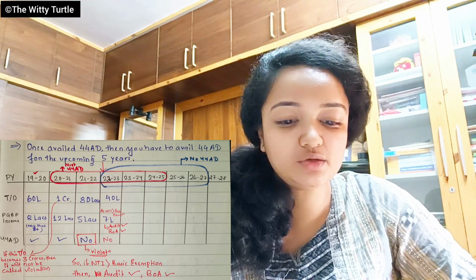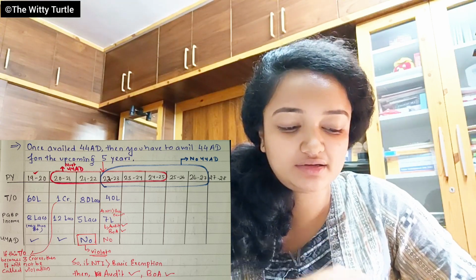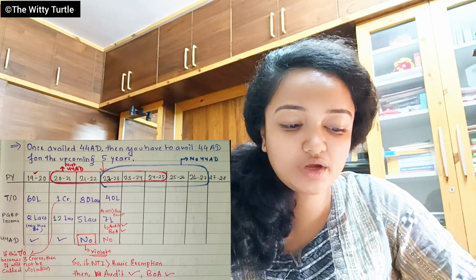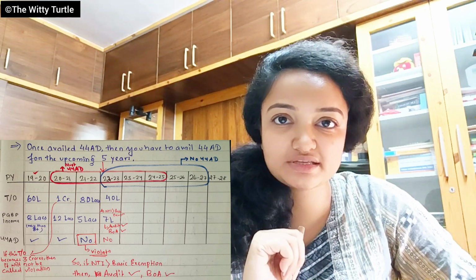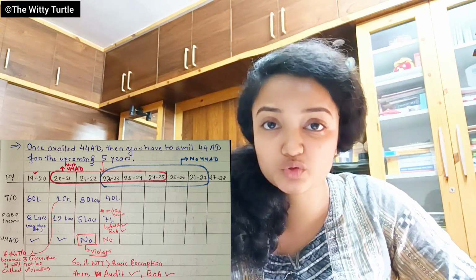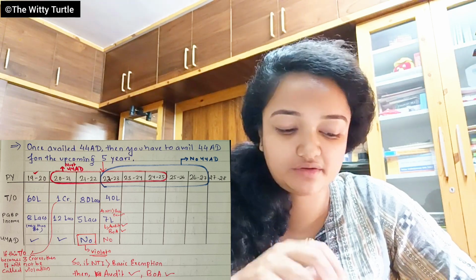To understand it better, let's go back to this particular example. In this example, you can see that in previous year 21-22 there is a violation happening, right? So in the year of violation, you have to check whether your NTI is more than basic exemption. If it is more than basic exemption, then you have to maintain your books of accounts, and you have to also get those books of accounts audited, right?